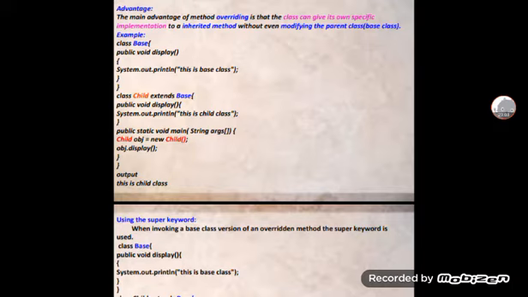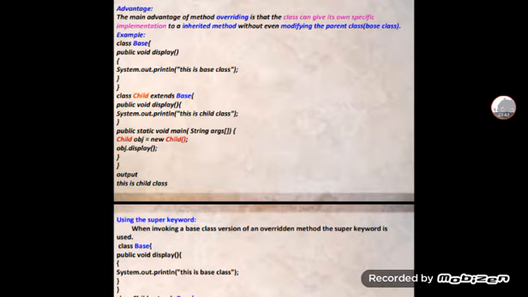A class Child extends the parent class Base. Public void display, System.out.println, "This is a child class". Then public static void main, String args, Child object is equal to new Child, object dot display. The output will be "This is a child class", which is implemented by the child class.